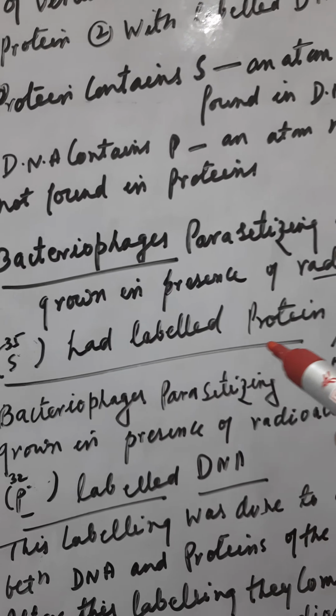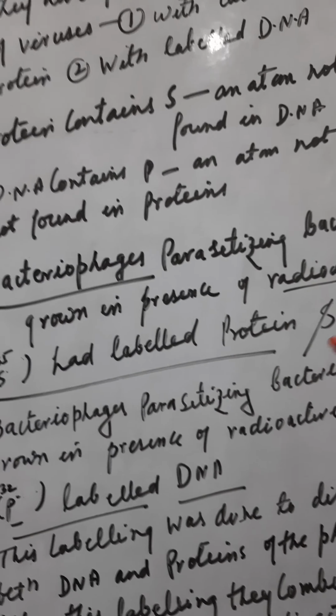S35 had labeled protein, and bacteriophages parasitizing bacteria grown in the presence of radioactive phosphorus, P32, had labeled DNA. So the S35 strain had the labeled protein, and P32 had labeled DNA.